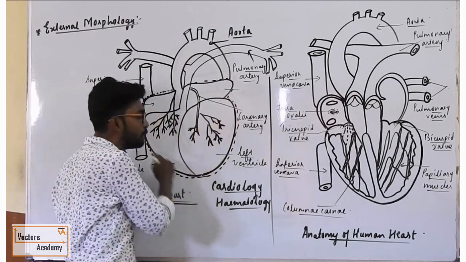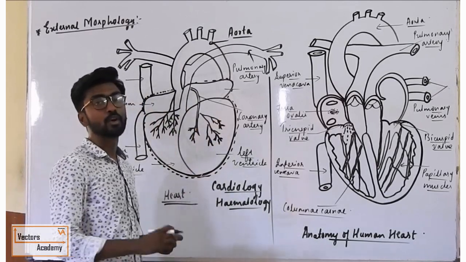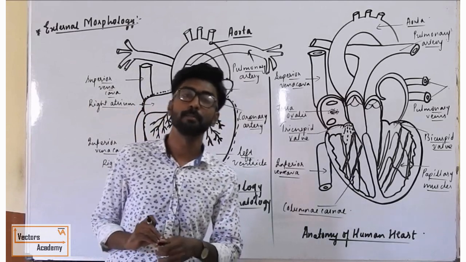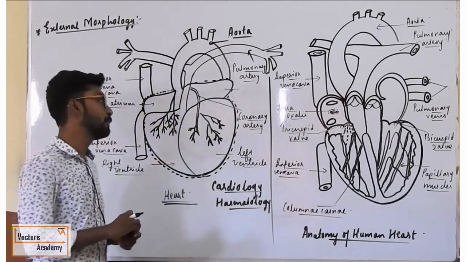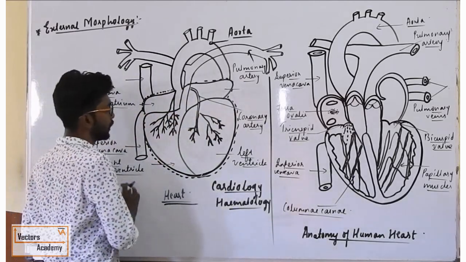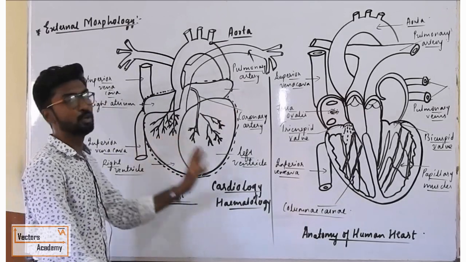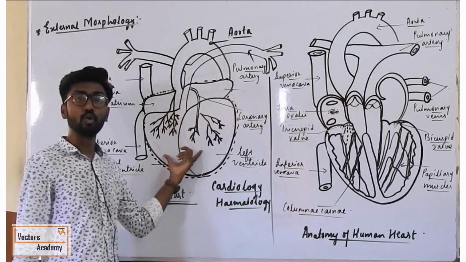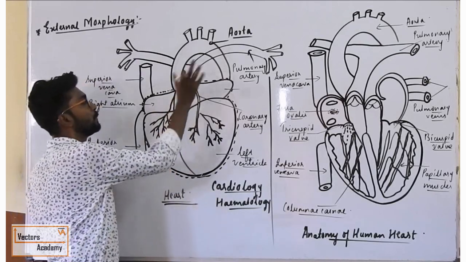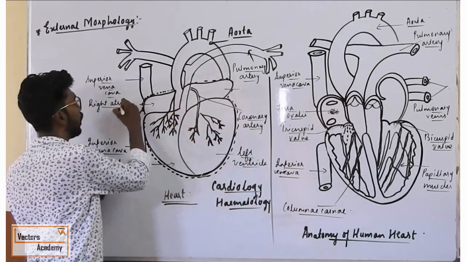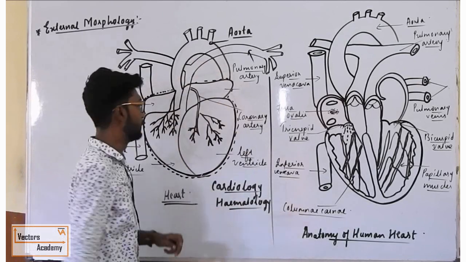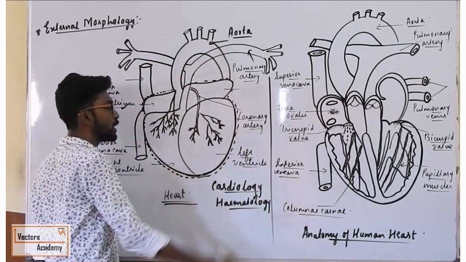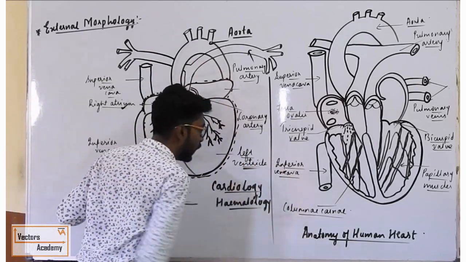And the innermost layer is called endocardium, and it is generally made up of mesothelium and endothelial cells. Okay. Now, you know the human heart is four-chambered. So, these are the two upper chambers, these are the two lower chambers. The upper two chambers of the heart are called auricle, or also atrium or atria, and the lower two chambers of the heart are generally called ventricle.